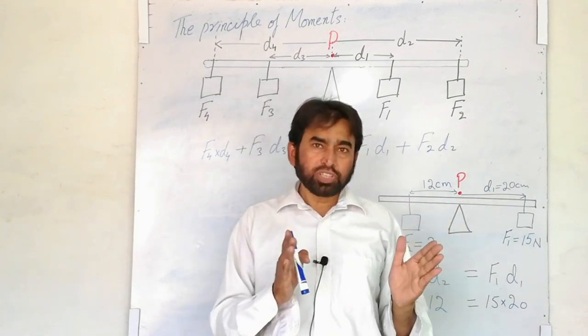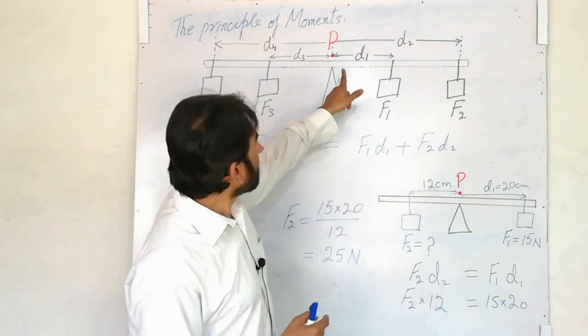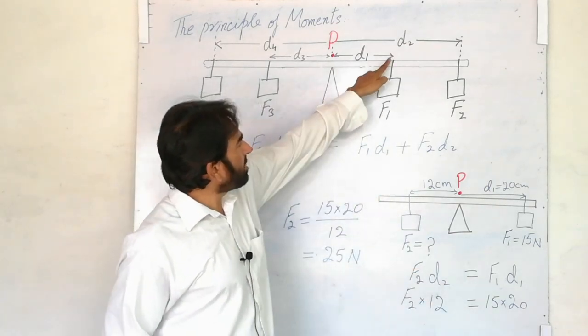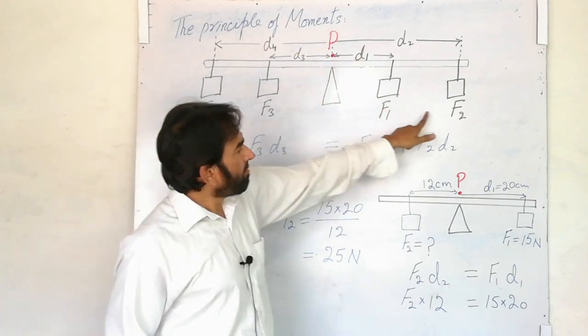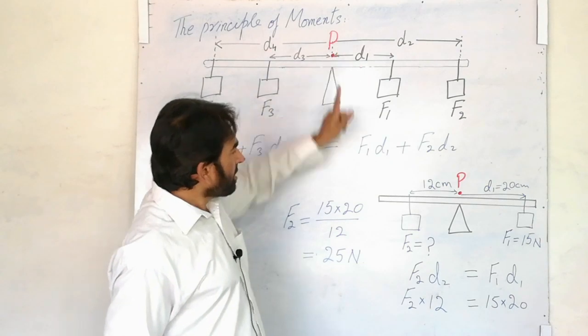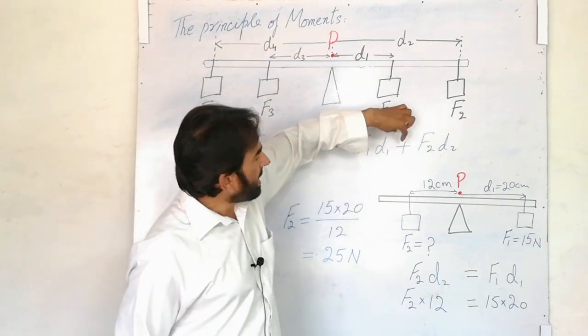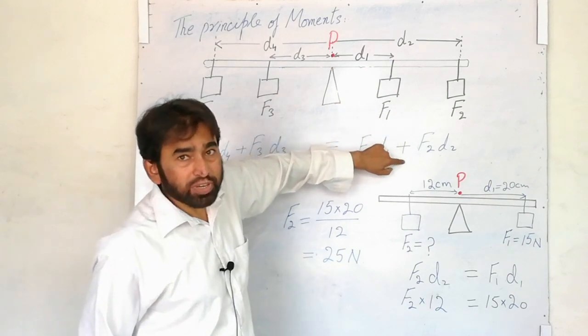Each force's distance must be measured from the pivot. So for F1, I am measuring the distance d1, and for F2, the distance d2. So F1 into d1 plus F2 into d2.